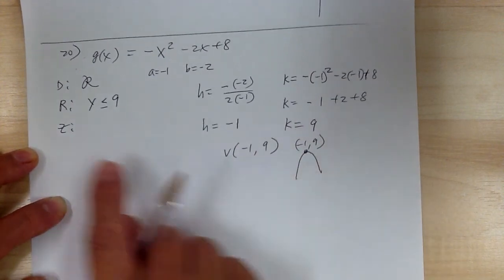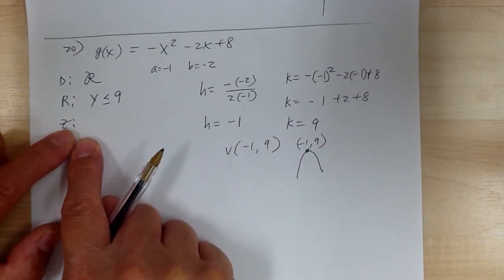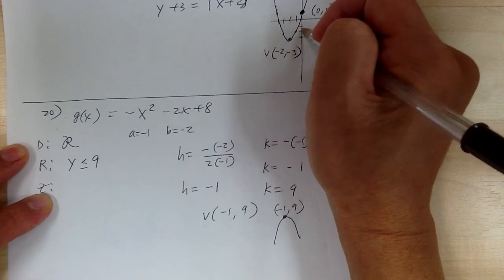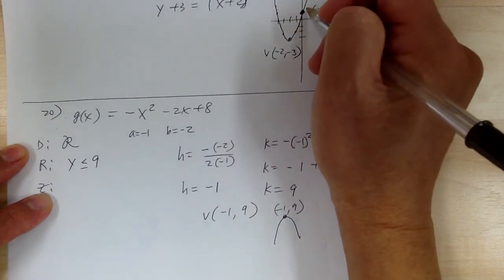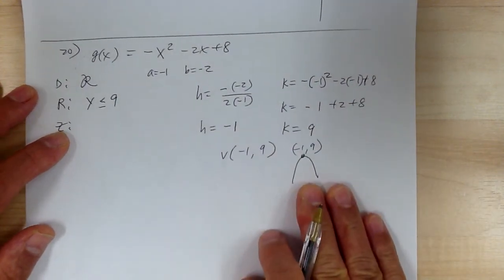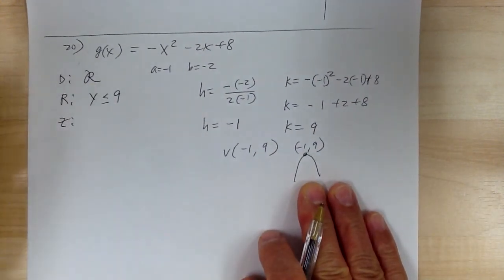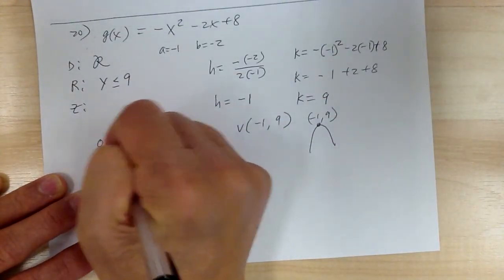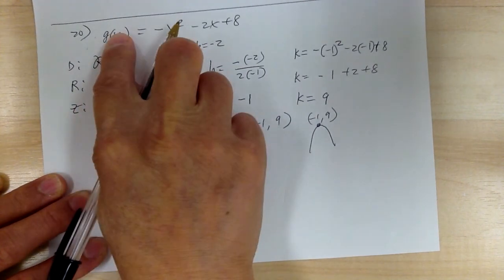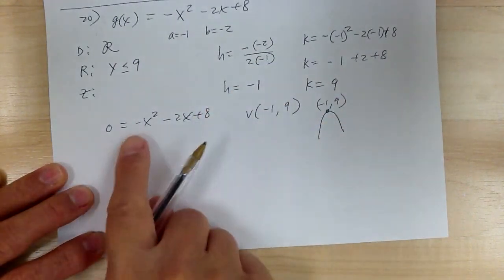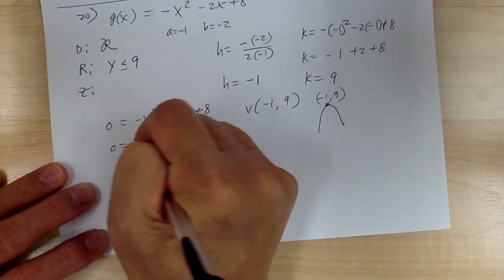Now to find the zeros, again, there are many ways you can do this. One, if you sketch it out and use over 1 up 1, over 1 up 3, then you can look at the graph. But if you didn't do the graph, then to find the zeros, you set this equal to 0. That's why I call it zeros. You set this equal to 0. And I don't like the negative, so I'm going to multiply it by negative 1.